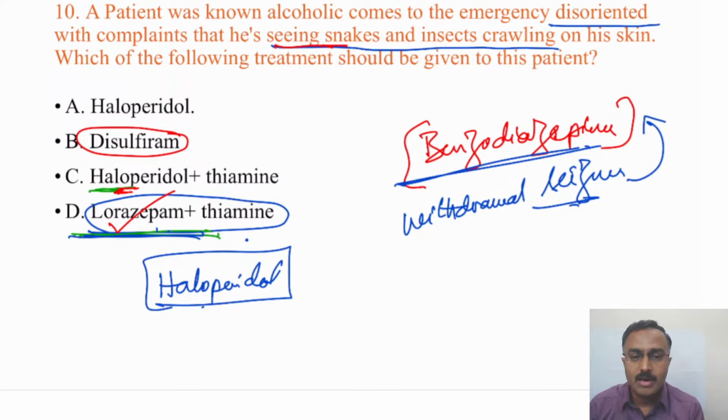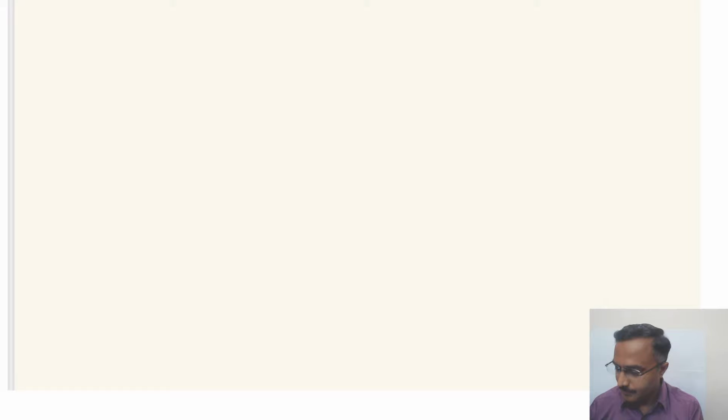At times, on reaching the maximum limit of lorazepam, people would not have resolution of the withdrawal symptoms, agitation and restlessness, during which haloperidol is indicated. In clinical practice, after about 16 mg of lorazepam in a 24-hour period, haloperidol is usually considered over and above lorazepam. Hope I've answered your query, Stardust. Thank you for the doubt.